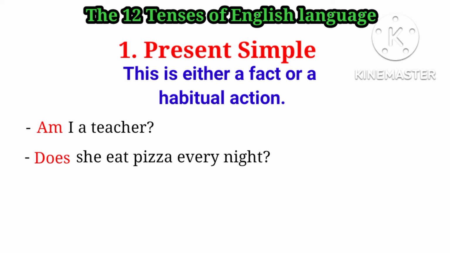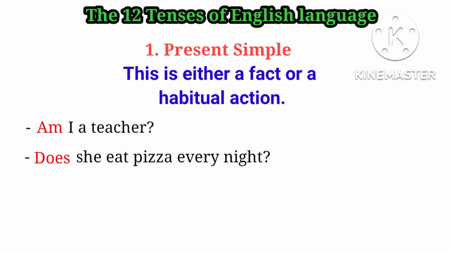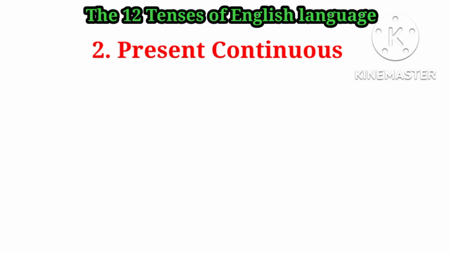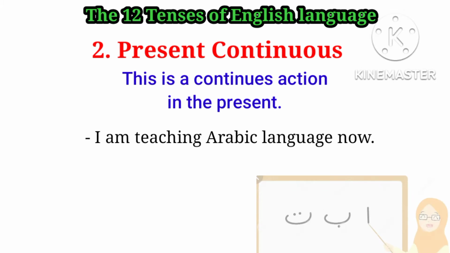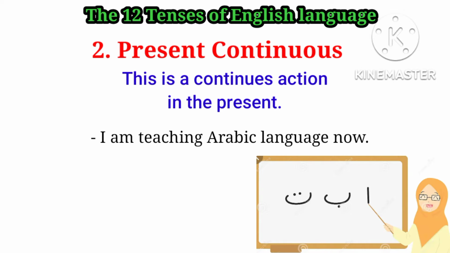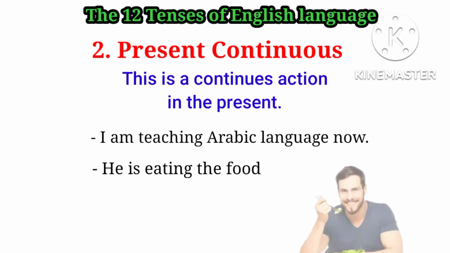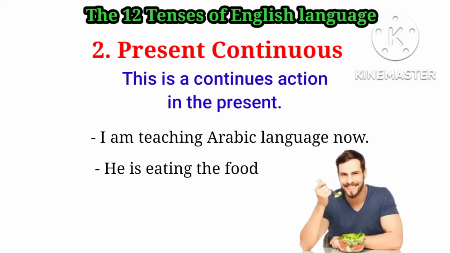Then the next item is present continuous. Present continuous is a continuous action in the present. So I am teaching Arabic language now. So that means as we speak, the action is still going on. So he is eating the food. So this one is also a present continuous.